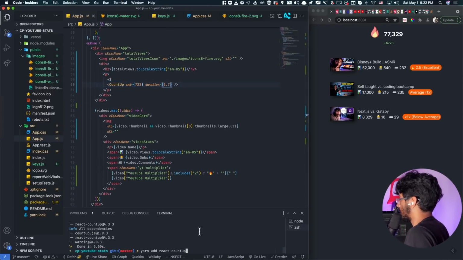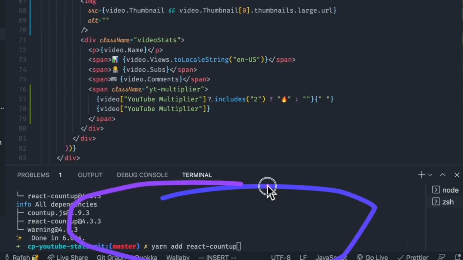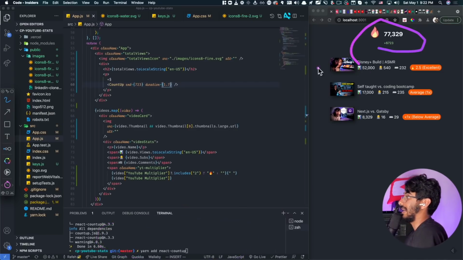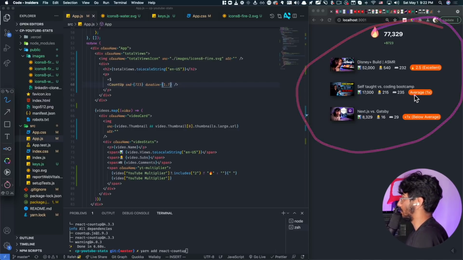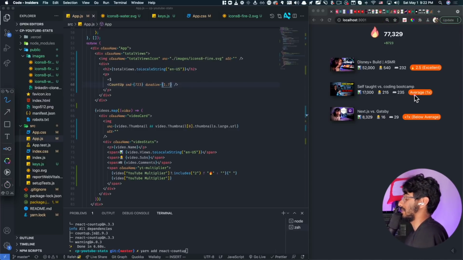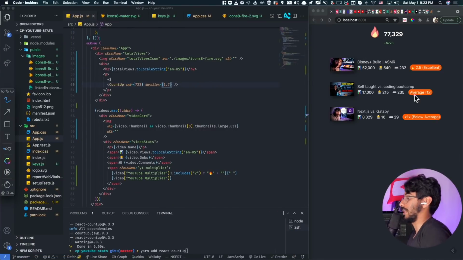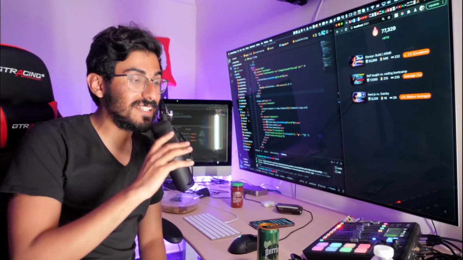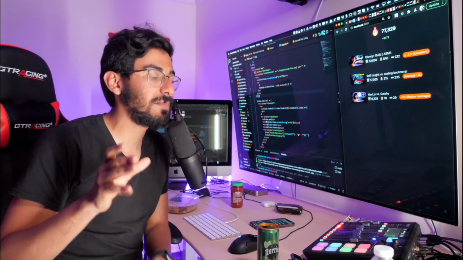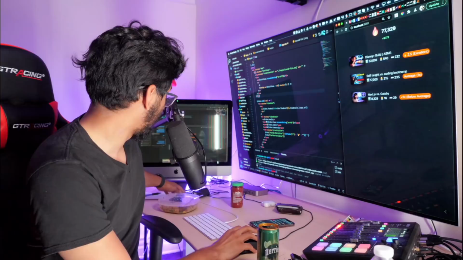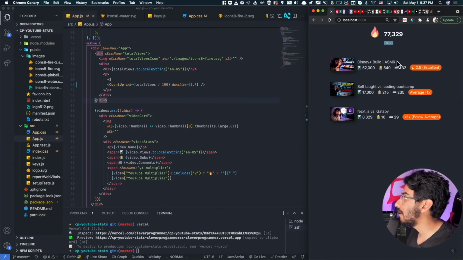And all you have to do to install it is yarn add React Count Up, or do npm install React Count Up. So the app right now is looking really good. It's completely mobile responsive, looks great on the desktop. I'm having a lot of fun. 9:23 p.m. I might stop soon, actually. Wow, this was an incredibly fun session. I'm so glad that I did this. The app is looking so freaking good. Watch that count up. So if you're a person who's using this, you can see that commission come through.